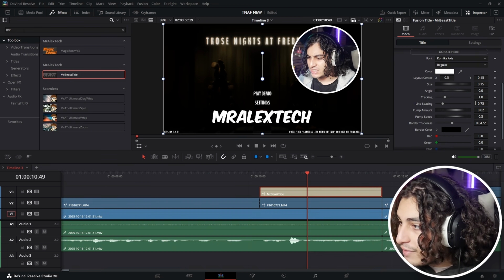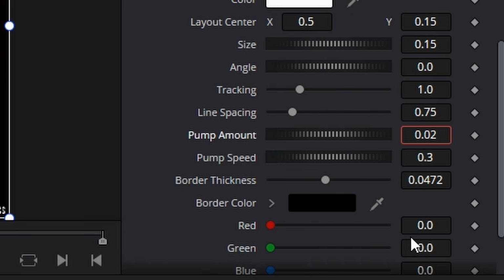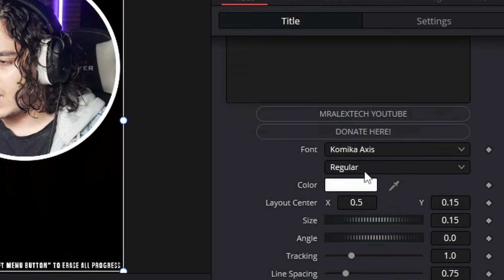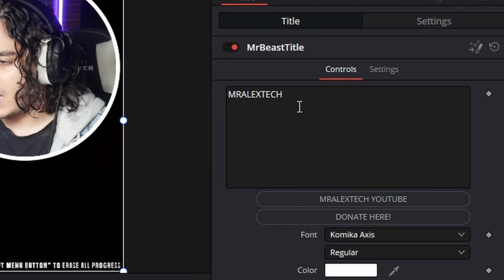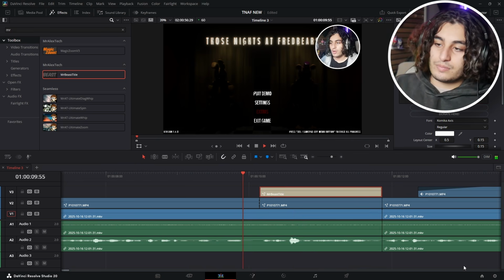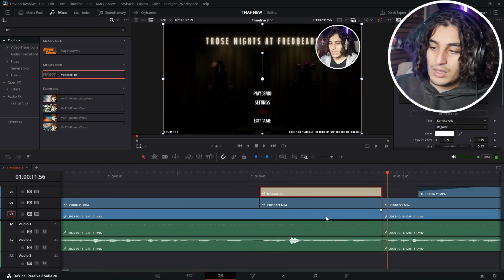You can change the pop down here in title. Pump amount is how big the pop is gonna be. I'm gonna change it to 1, and then I'm gonna change pump speed to 0.2, and then all you have to do to change it is in title over here. This is actually a newer version.